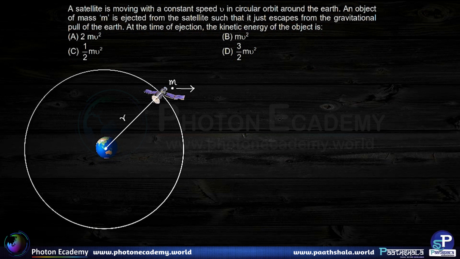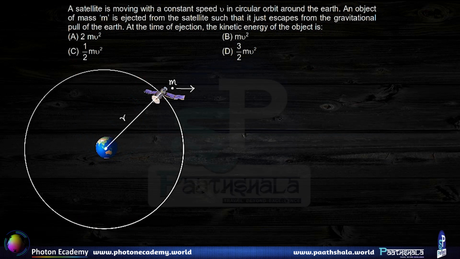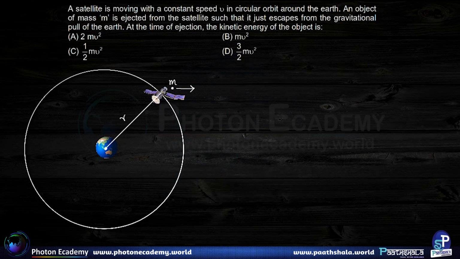So herein we have drawn the diagram of Earth, and at a distance r from the center of the Earth, a satellite is revolving around the Earth. And there is this small mass m that was also revolving with the satellite, and it is thrown in an arbitrary direction. This direction is not specified, so it can be thrown in any particular direction. We will see that that does not matter because energy happens to be a scalar quantity.